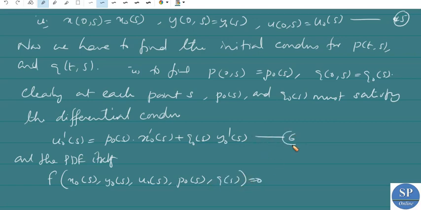Number these as 6 and 7 for future reference.